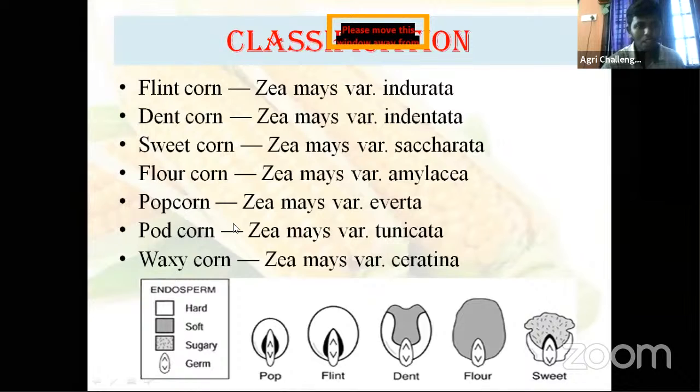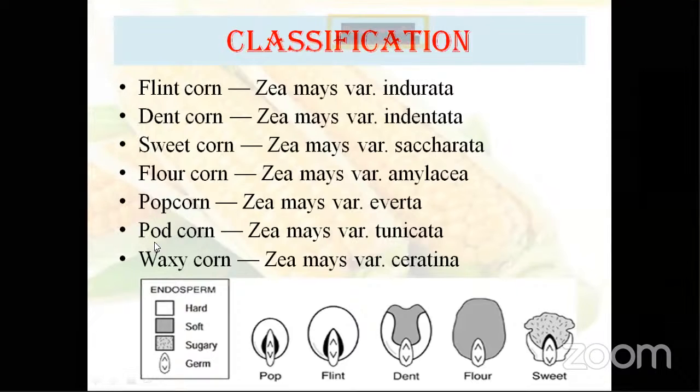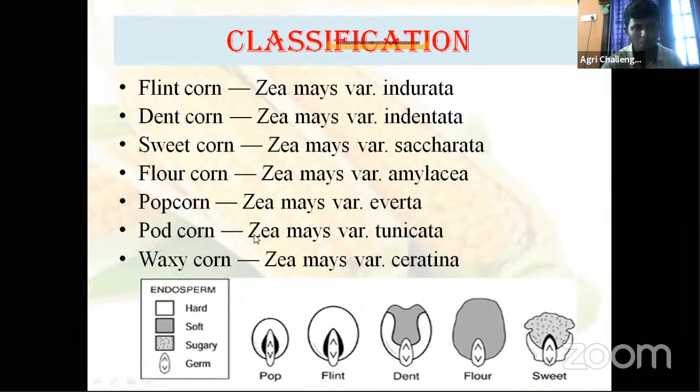Then pod corn. What did I tell you about pod corn? I discussed pod corn earlier. Our present commercial maize plant originated from this pod corn. Zea mays variety tunicata. Then waxy corn, for wax production, Zea mays variety ceratina. You can observe the difference of endosperm here.